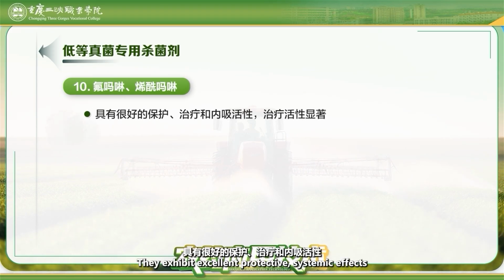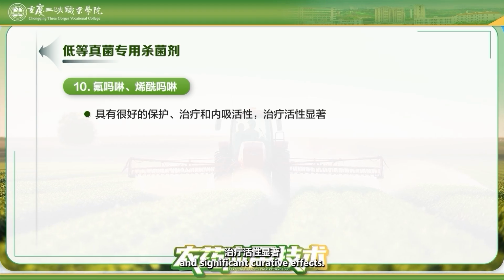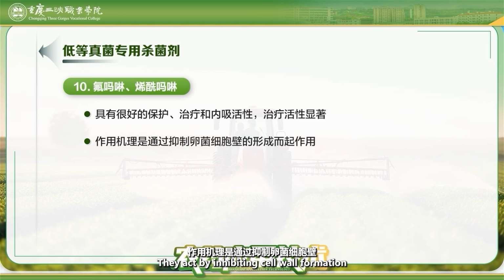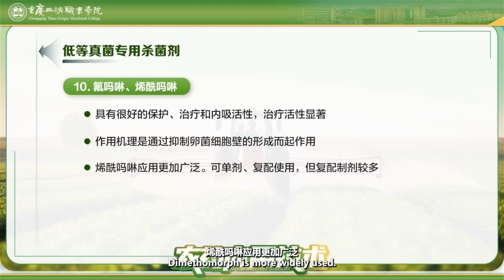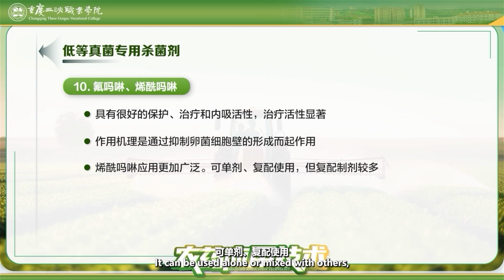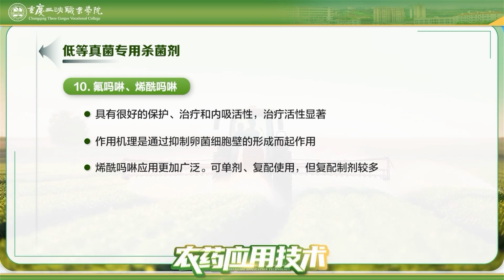10. Flumorph and dimethomorph. They exhibit excellent protective, systemic effects and significant curative effects. They act by inhibiting cell wall formation in the pathogens. Dimethomorph is more widely used. It can be used alone or mixed with others, with many combined formulations available.